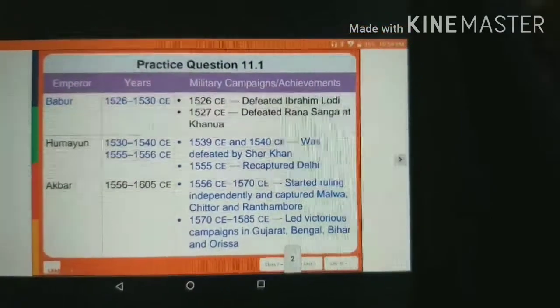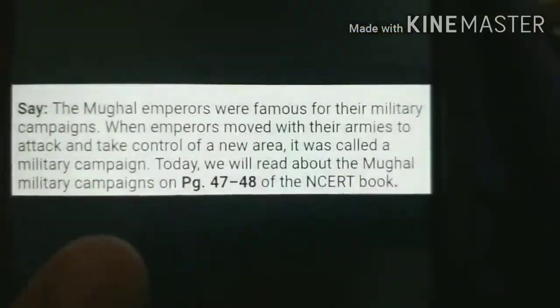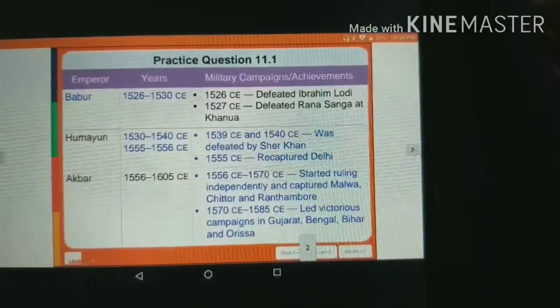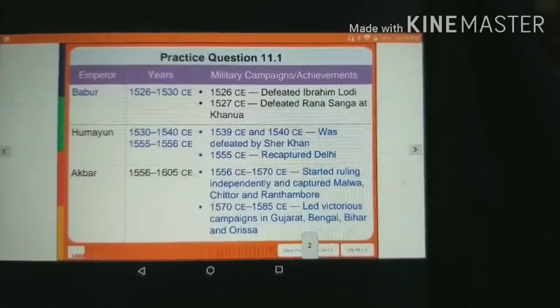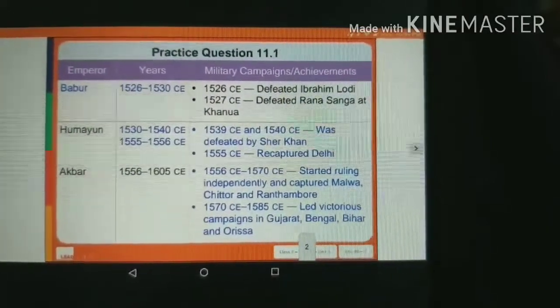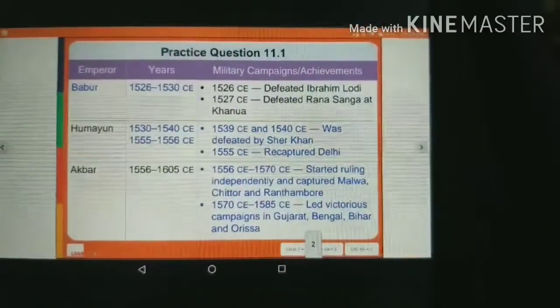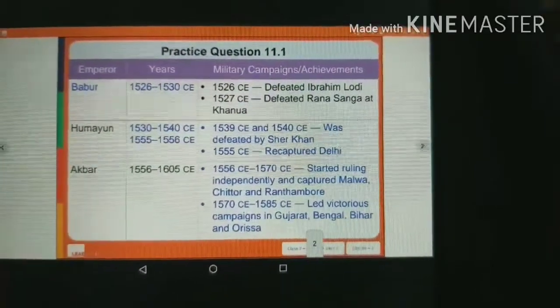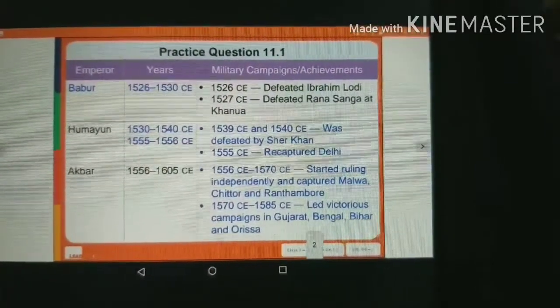After reading page number 47 and 48, you can summarize the military campaigns of different Mughal rulers as follows. For example, Babur ruled from 1526 to 1530. His main achievement was that he defeated Ibrahim Lodi. He defeated Rana Sanga at Kannauj.